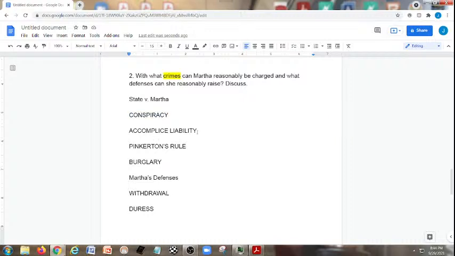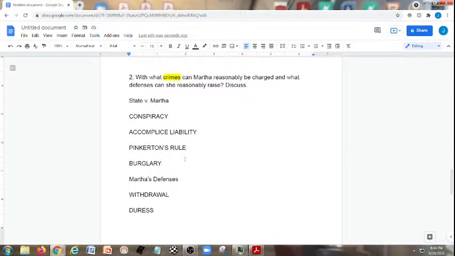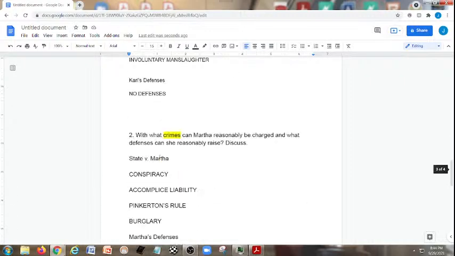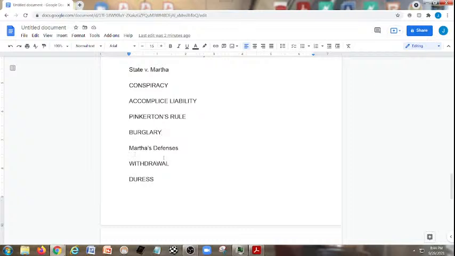Now, accomplice liability for her participation in the crime, as also a possible accessory before the fact, but mainly just accomplice liability for her participation as a principal in the second degree. And then Pinkerton's rule for all the actions that Carl took inside of Barry Rich's house. And then down here we talked about the defenses.